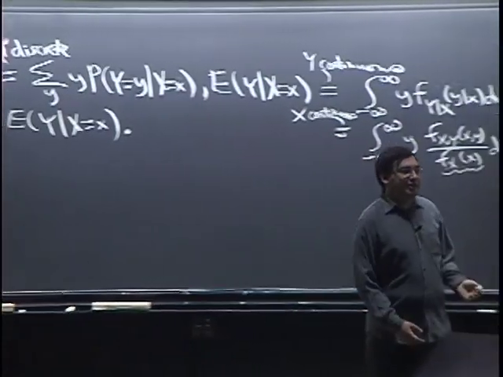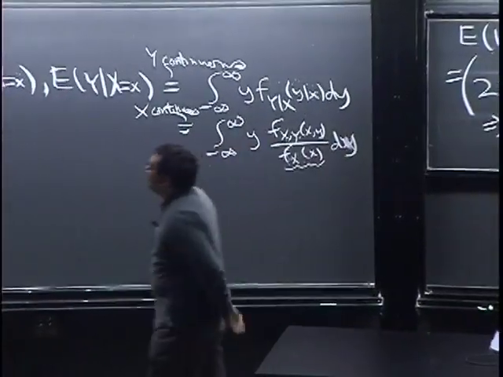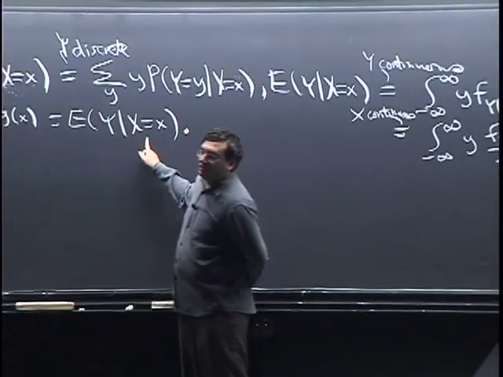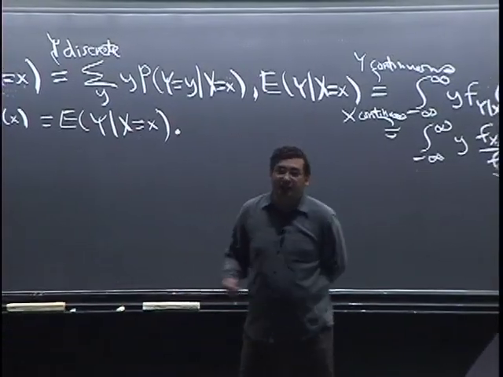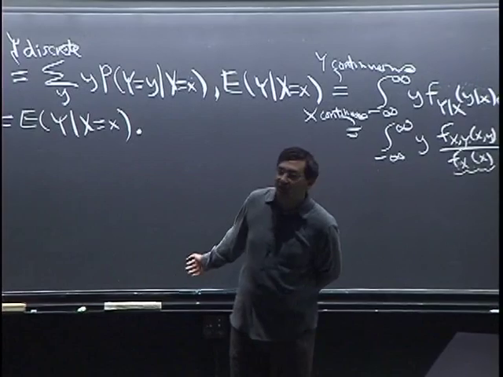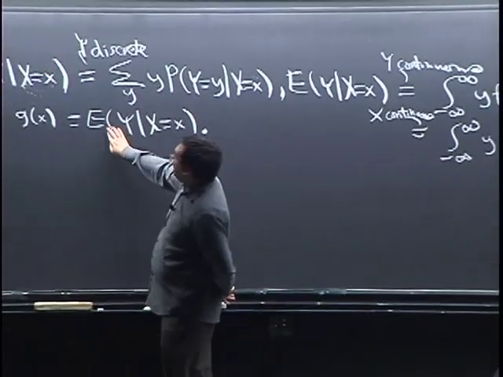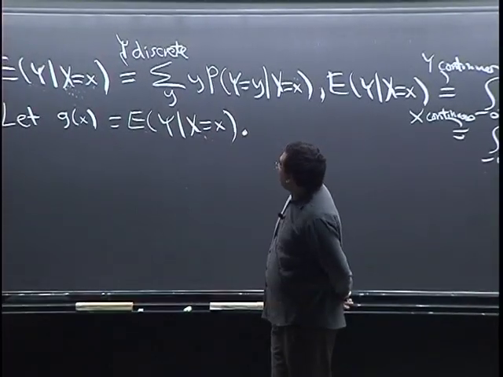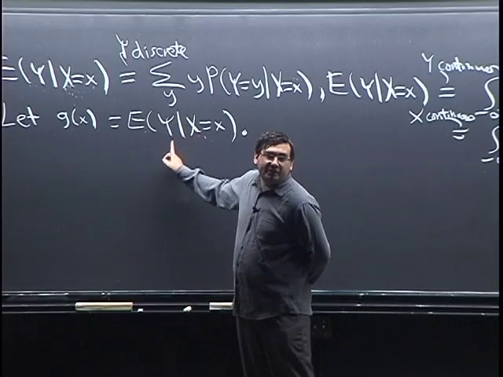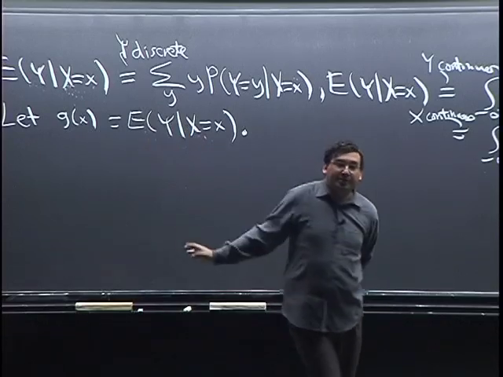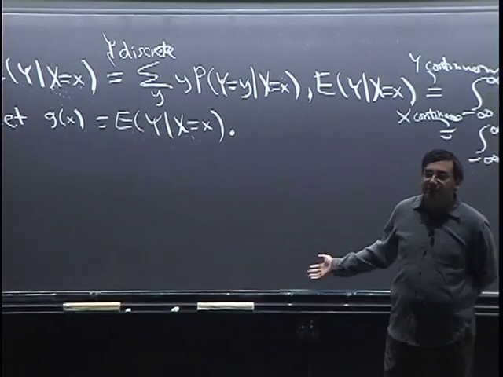I'm writing it as g of x to emphasize something, because I can't even count the number of mistakes I've seen in these kinds of problems, where I give a problem like this on an exam and get an answer that involves capital X or capital Y, which you should immediately know would be completely wrong.